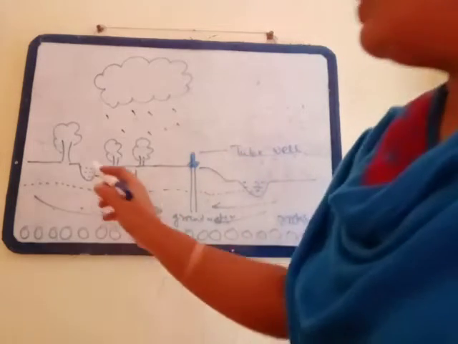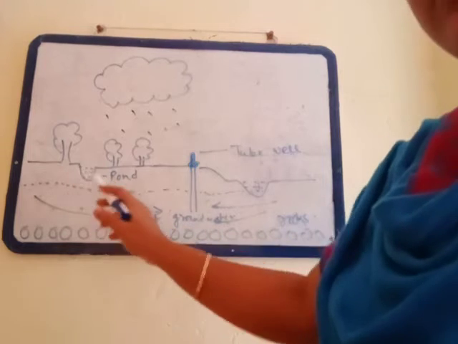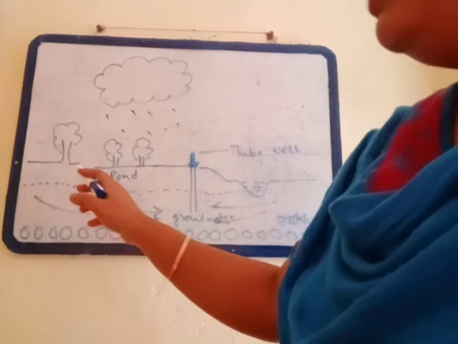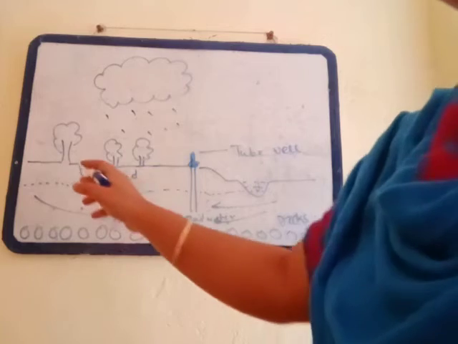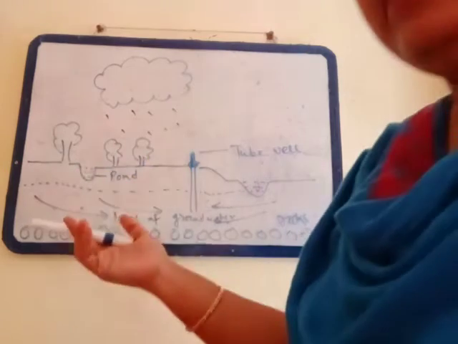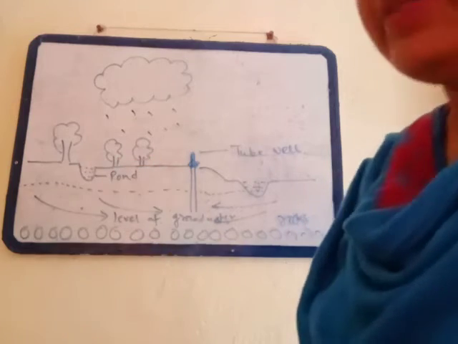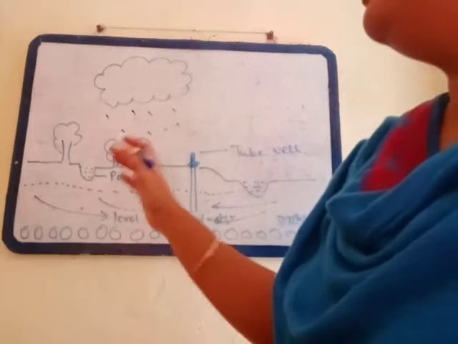Clear? Now here we can also understand this is a digging portion. People can dig the portion, or it's naturally a curved place, and we get the water. When the water comes into this portion, then we get the pond here.